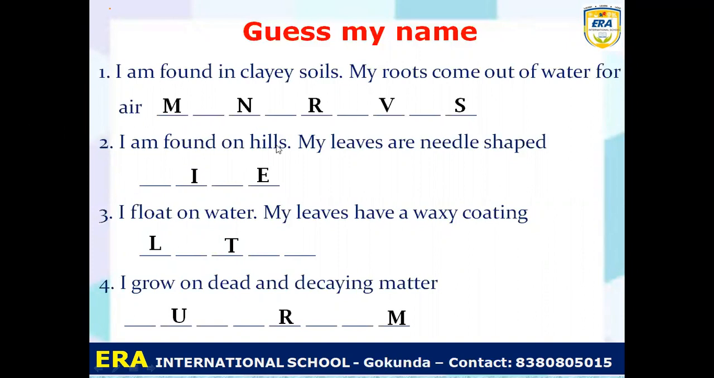I am found on hills. My leaves are needle shaped. Name the plant. I float on water. My leaves have a waxy coating. Which plant is it? I grow on dead and decaying matter. Who am I? Means whatever that plant. So you have to write here.